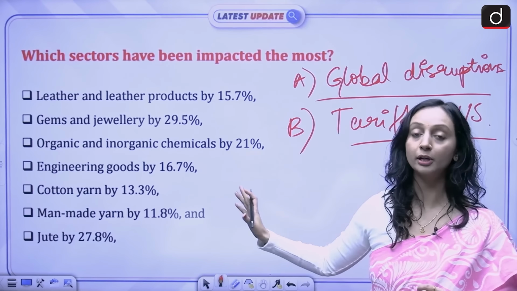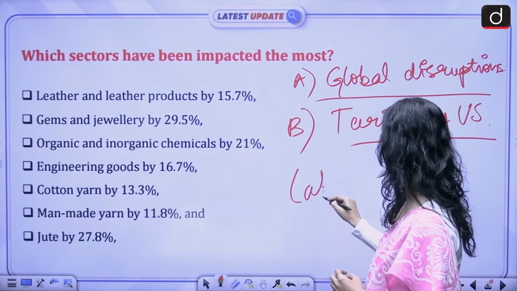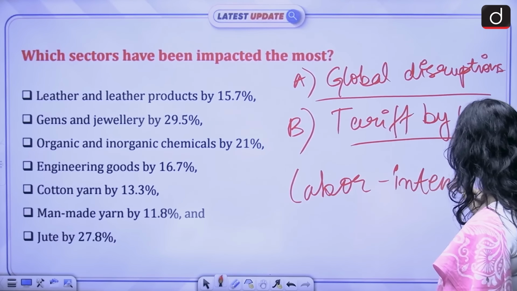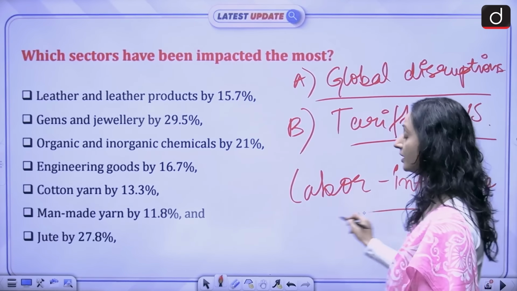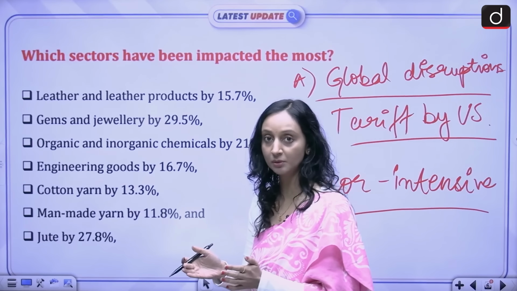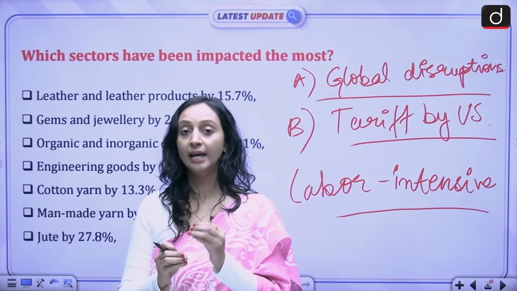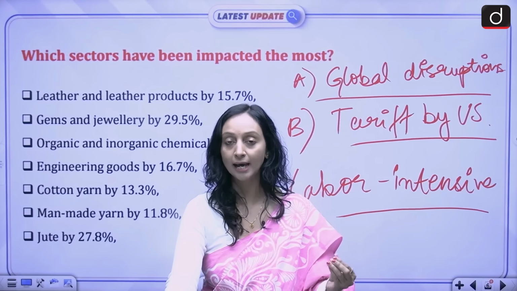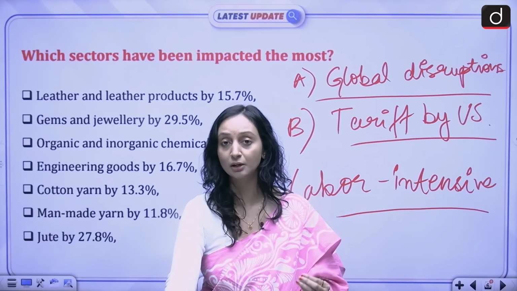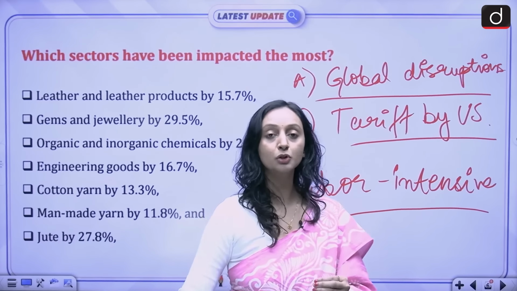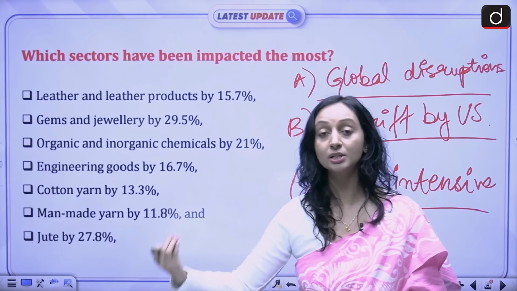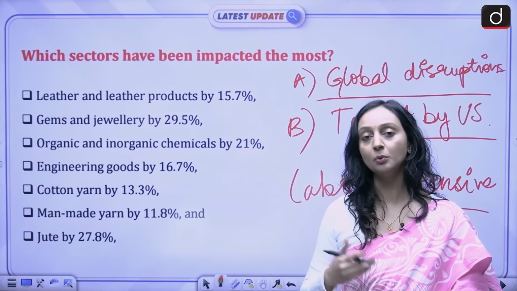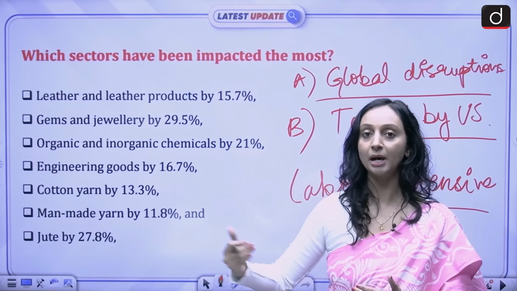And here we are talking more about the labor intensive sectors, because these sectors are already working on a very small margin, on a very thin profit margin. So any disruption, any duty that is imposed in these sectors, these people have to pay a high price. These MSME sectors have to pay a huge price, because now our goods will not be as competitive to the goods that are coming from Bangladesh, that are coming from Vietnam. So our goods are not going to be as cheap in comparison to those goods.